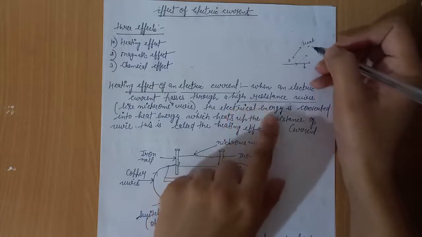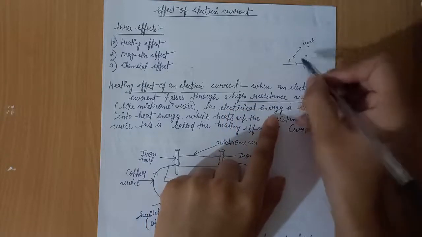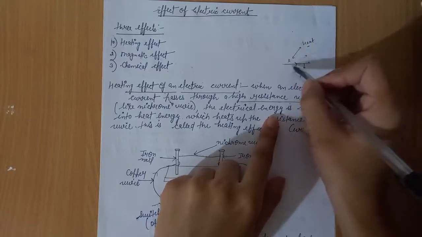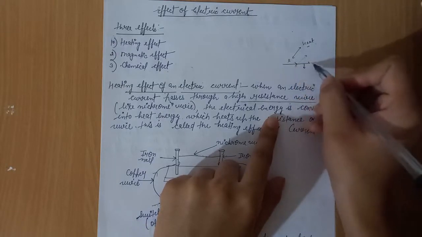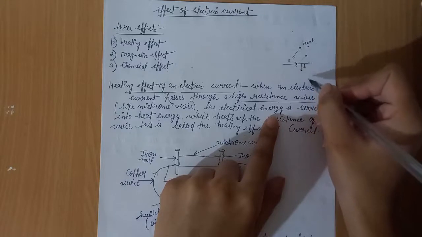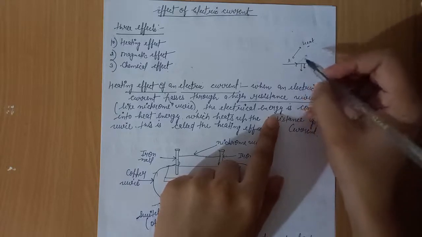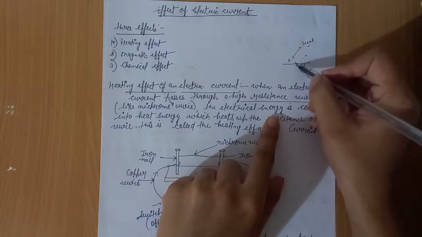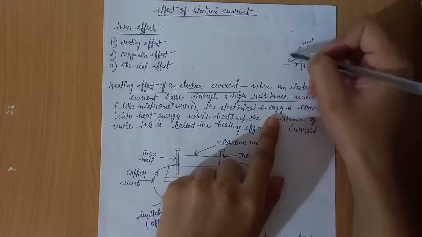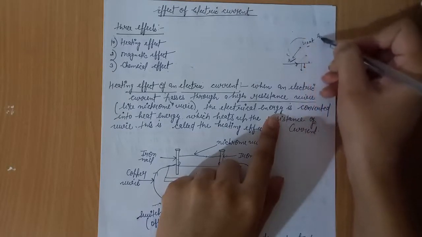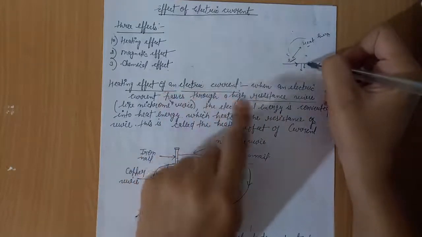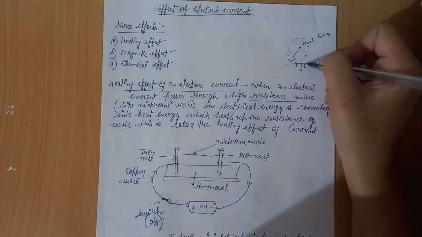When electricity is passed through a nichrome wire, the flow of electric current is resisted by the wire, because the wire has the quality of resistance. So when electricity flows through this wire, electrical energy is converted into heat energy, and this wire becomes hot. This is the heating effect of an electric current.